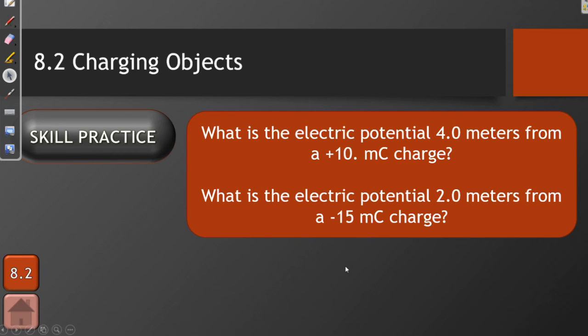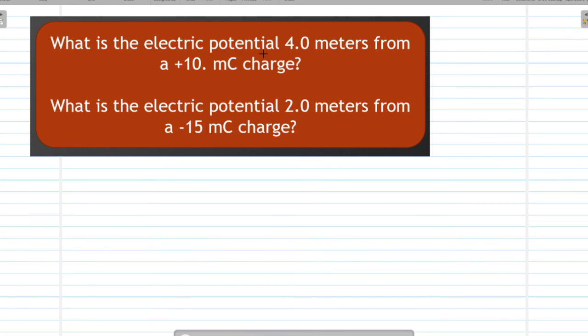For our final pair of skill practice questions, we will calculate the electric potential 4.0 meters from a positive 10 millicoulomb charge, and then we will do the same for 0.2 meters away from a negative 15 millicoulomb charge. Both of these are going to be simple plug and chug type exercises. We have the formula. We'll plug in the numbers and crank out an answer. So for the first one, the electric potential V is equal to K times Q over R. It's not R squared, it's just R. And I'll go ahead and snap my fingers and magically plug in the numbers.